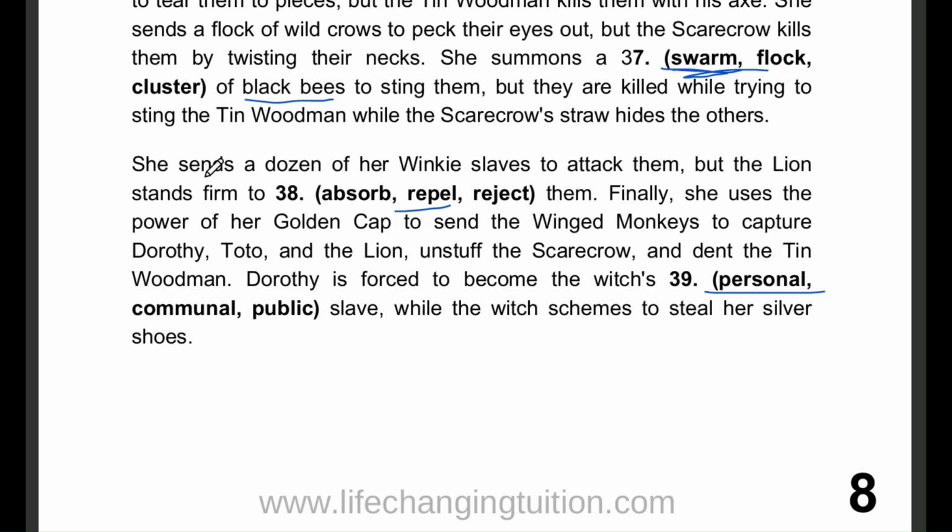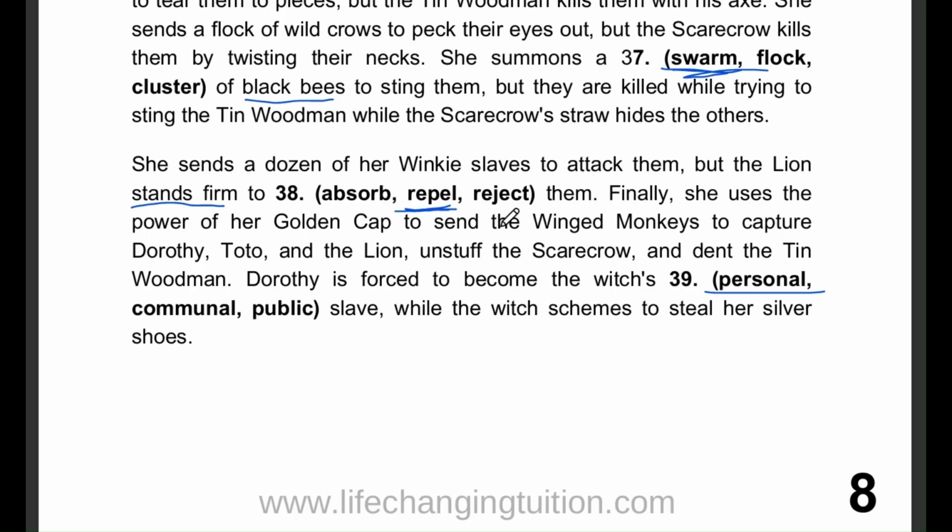Question number 38. The lion stands firm to absorb, repel, reject them. The correct answer here is repel. Now, what does repel mean? Well, if you repel something, it means you're pushing it away or fighting it off. You don't let it come near you, like how a shield would protect you.